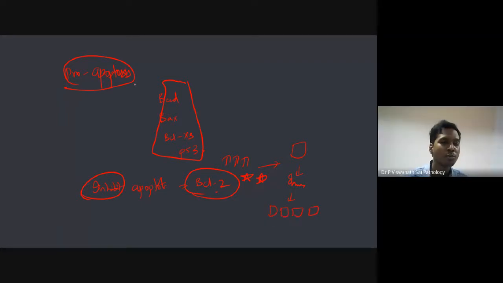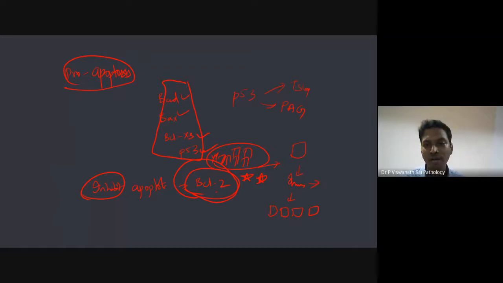Okay, so I just wanted to add this point because we've already studied this in apoptosis. But the idea is BAD, BAX, BCL-XS, and P53, they are pro-apoptotic. So P53 is two things: a tumor suppressor gene and also a pro-apoptotic gene. Whereas BCL2 is an anti-apoptotic gene. It prevents apoptosis, and when it is overexpressed, it is more in number. What happens? It leads to immortality of the cell. When the cell becomes immortal, it will start to divide very rapidly, and ultimately that leads to more and more cells, uncontrollable cell proliferation. That leads to neoplasia.